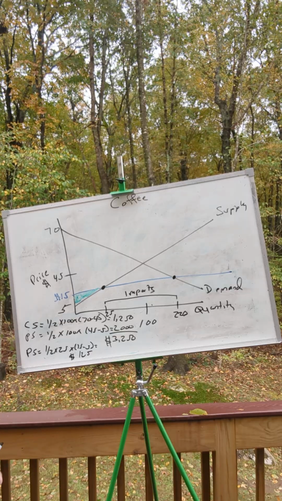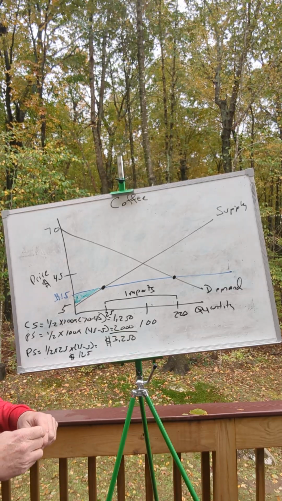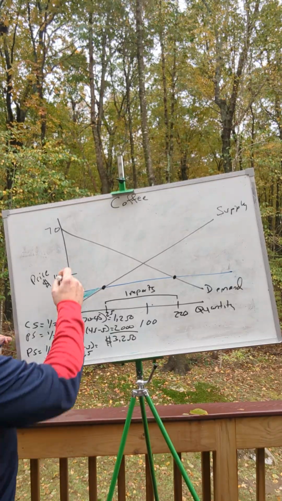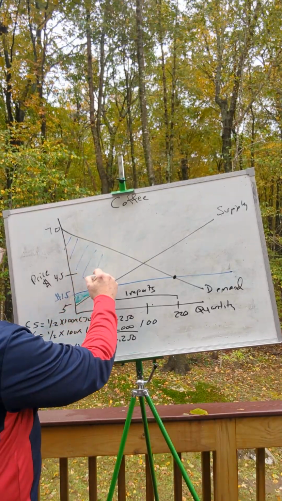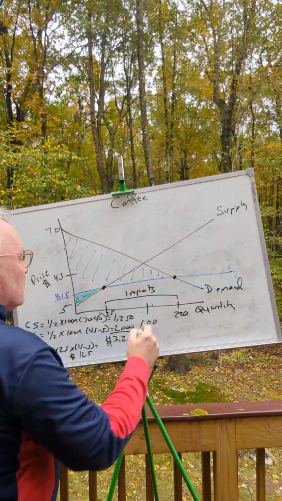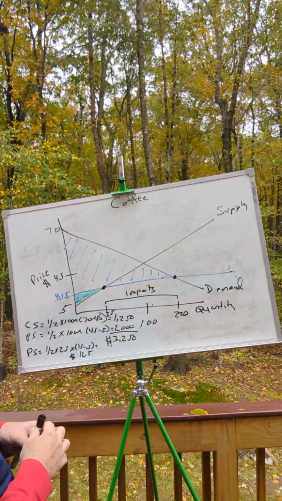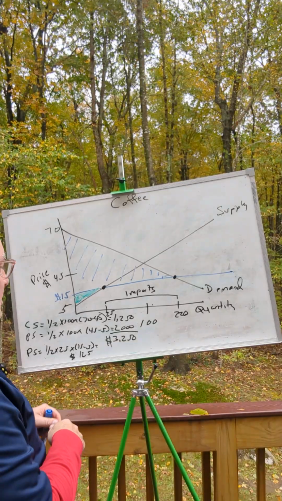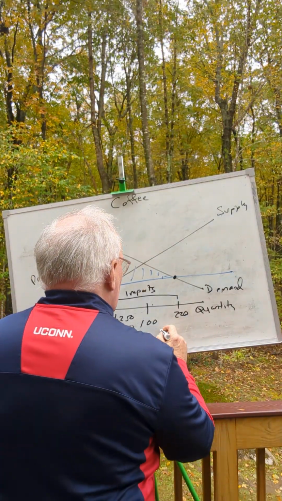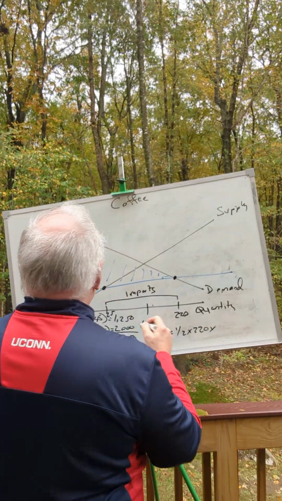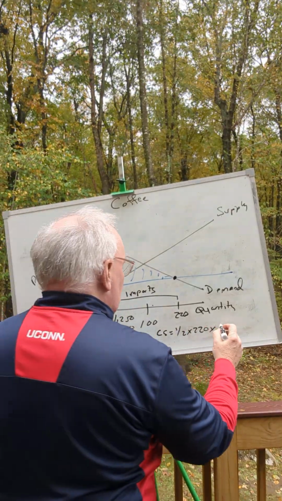Consumers, however, really benefit from this lower price of coffee. They can consume a greater amount than they would want to. They want to consume a greater amount at this lower price, and they do. And so our consumer surplus increases quite dramatically. It's now 1/2 times 220 times, and now 70 minus 15, right?